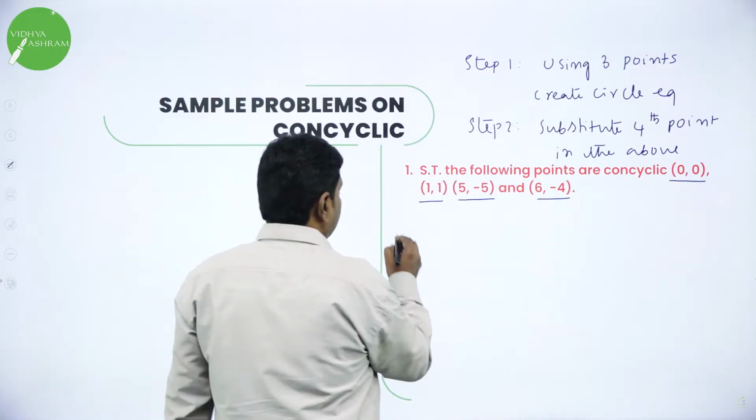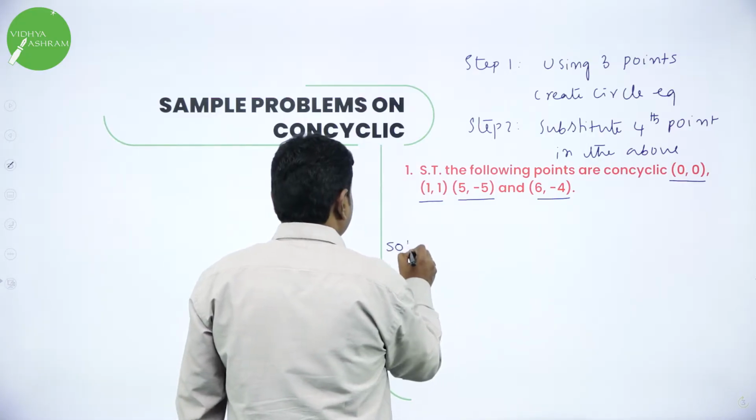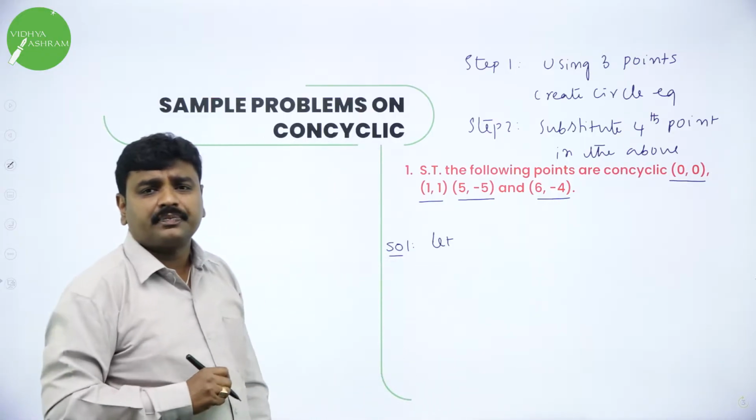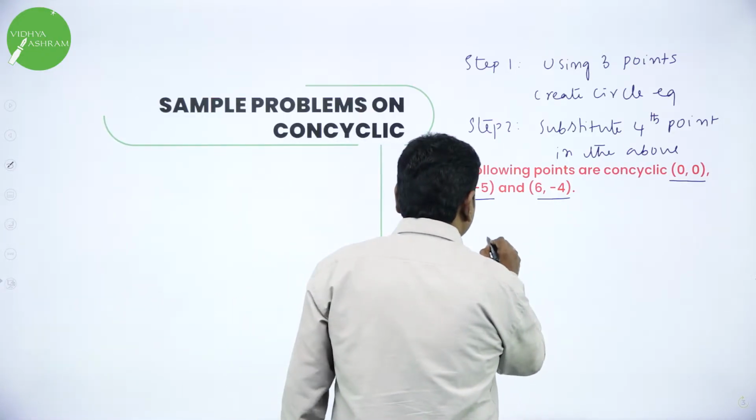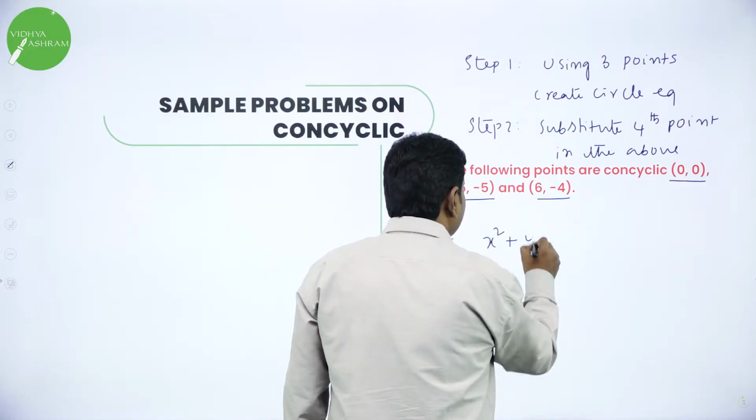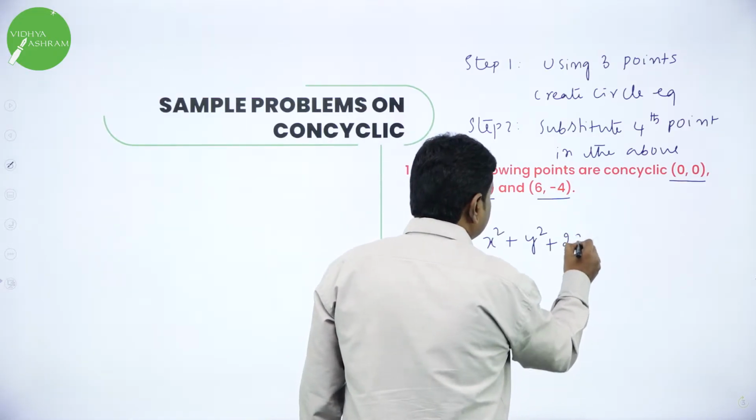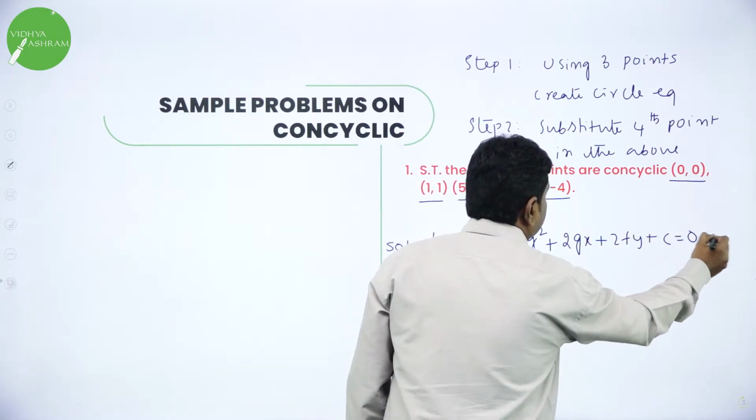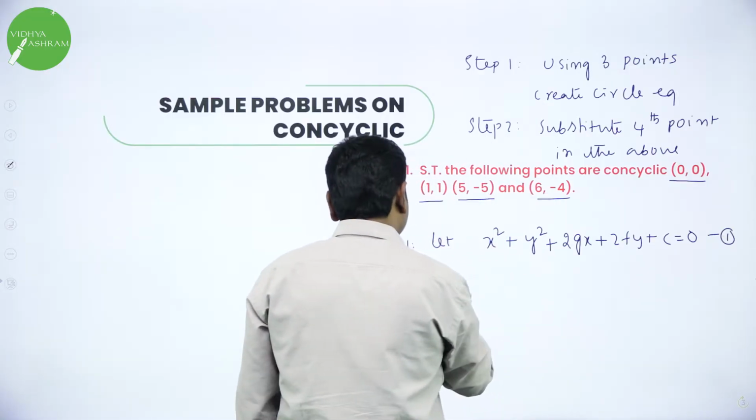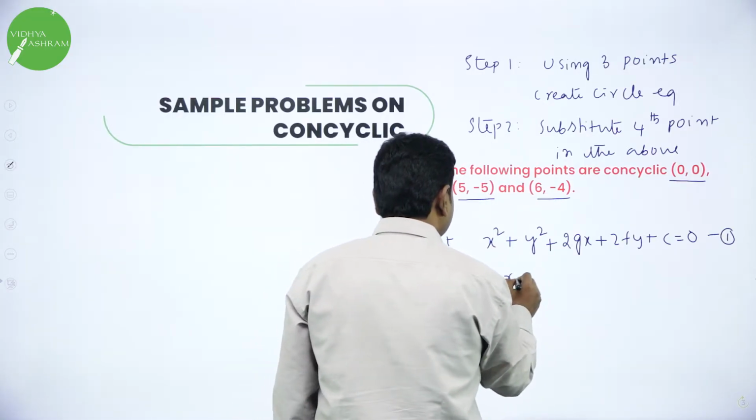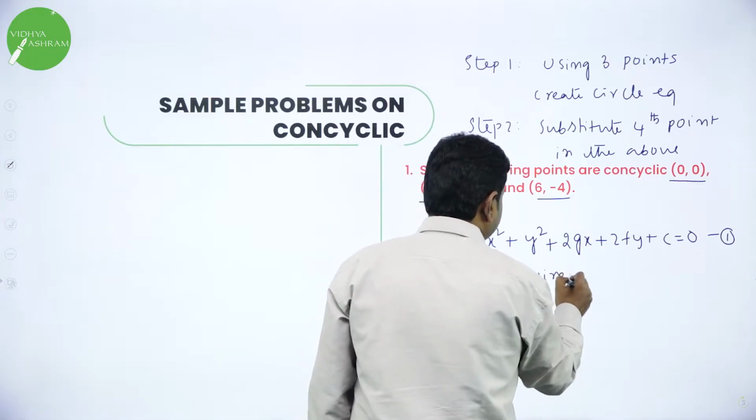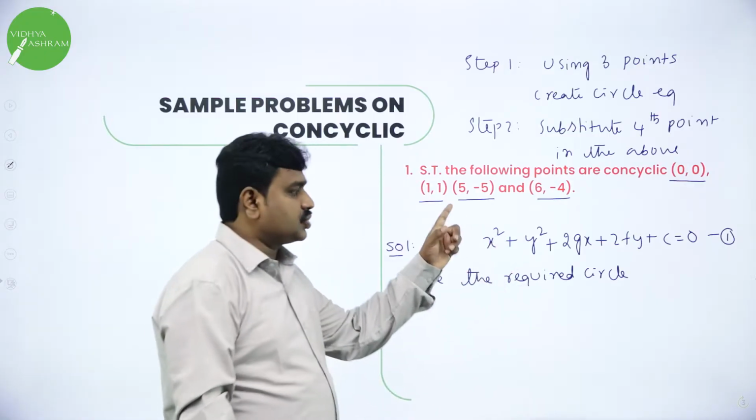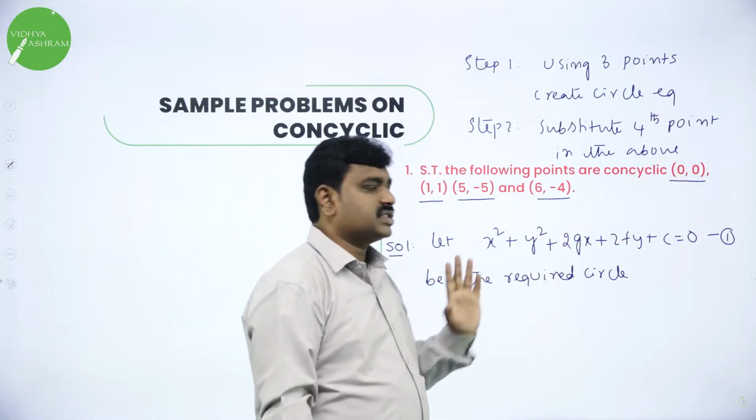Now let me solve. So first, what is the standard equation of circle? Let the standard equation of circle be x² + y² + 2gx + 2fy + c = 0. Call it as 1. Be the required circle. So I am taking this as the required circle.